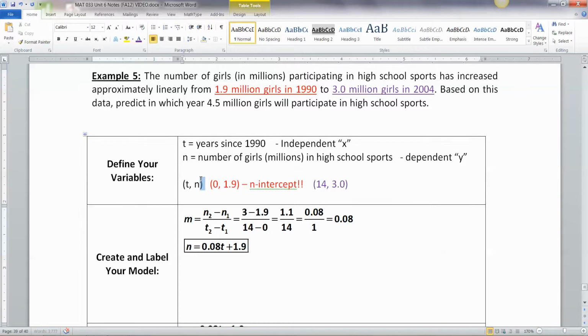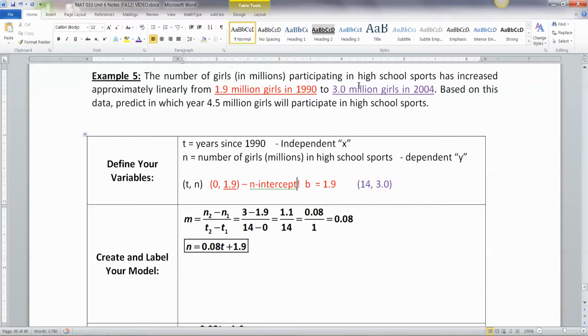Then we have to make some ordered pairs out of what they gave us. And I did it in colors. This is red right here. 1.9 million girls in 1990. Well, that's 0, 1.9, right? So T, N is how our points are going to go. 0 was 1990. That's our starter year. Now notice that's the N-intercept they're giving you, which means automatically B is equal to 1.9. You've already got part of your equation pre-given to you in the problem right here.